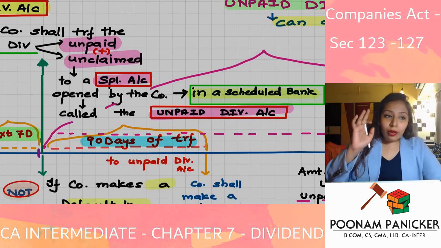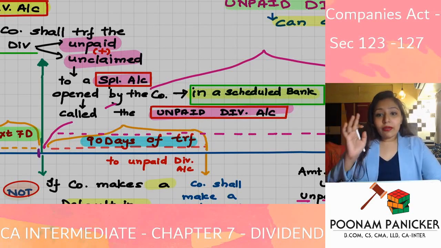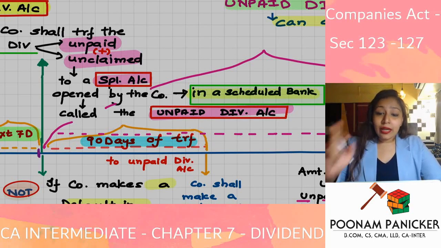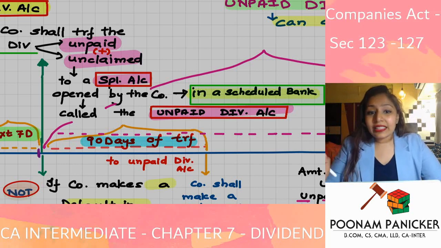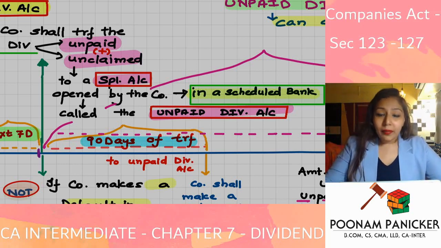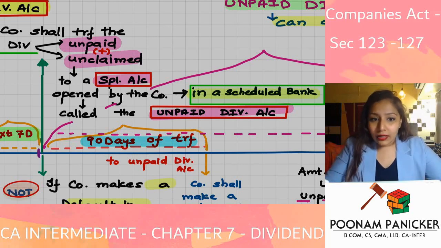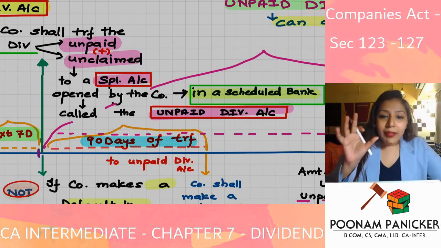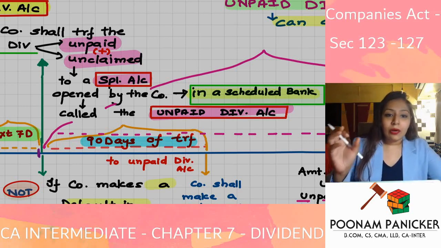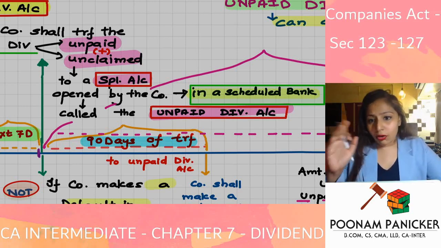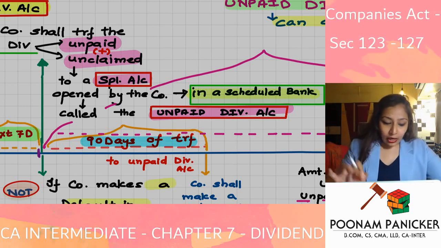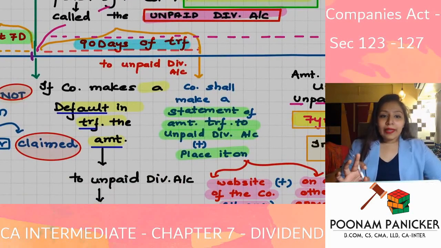So whatever amount is undistributed within 30 days of declaration will have to go within the next 7 days into a separate bank account in a scheduled bank. The name of the account will be the unpaid dividend account of the company.